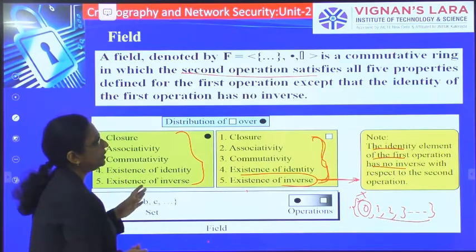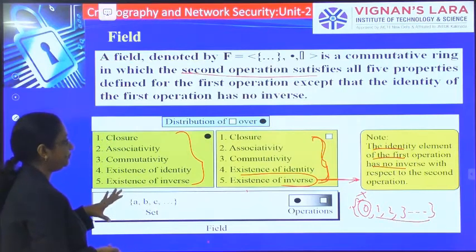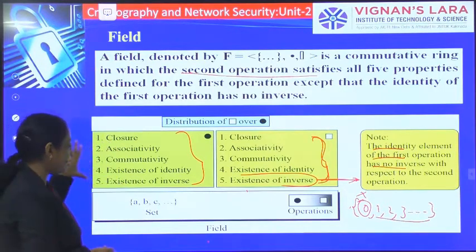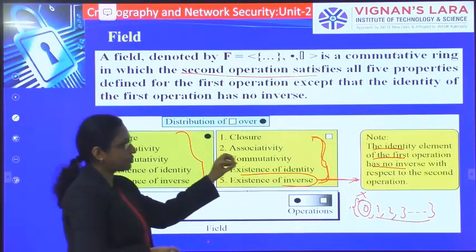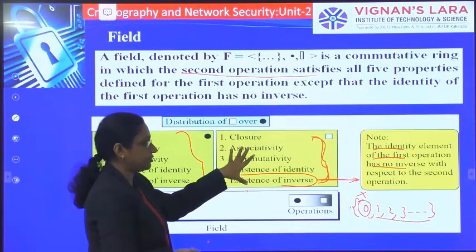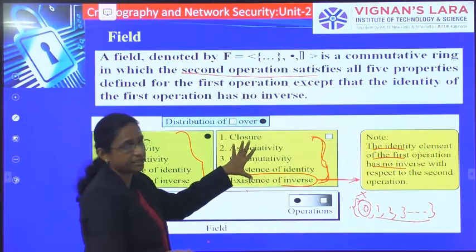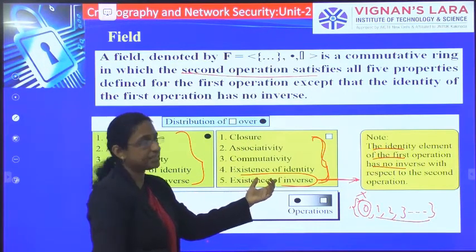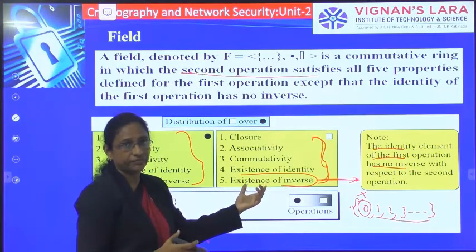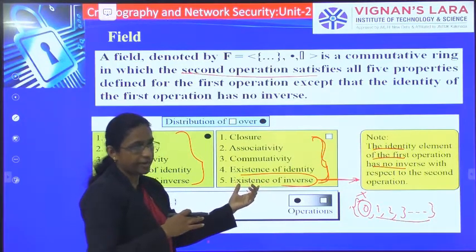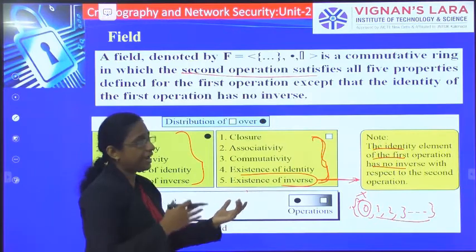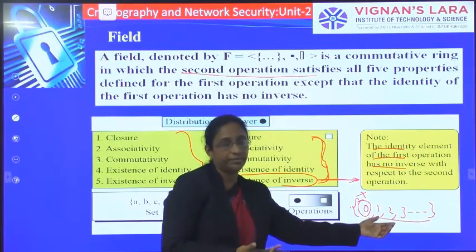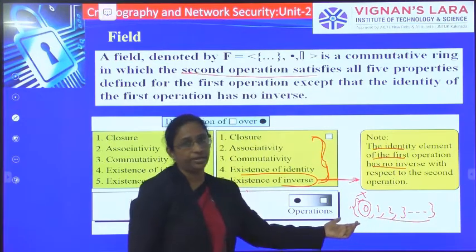So that is the field, where whatever the first operation is, it has to satisfy all the 5 properties. When it comes to the second one also, it has to satisfy all the 5 properties, except for the inverse: since the identity element does not have an inverse, you have to exempt that identity element, and for all other elements in the set there should be an existence of inverse.